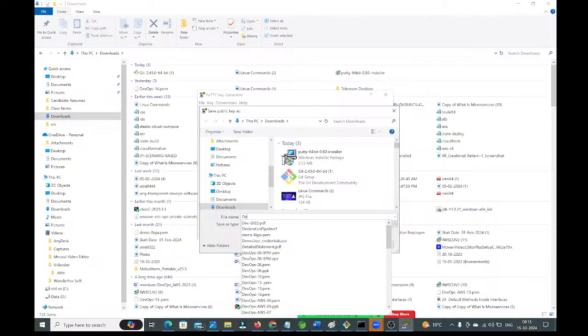Not the public key, guys. Click on Save private key. I clicked on this, Save private key. Are you sure you want to save this key? Yes, I want to save.